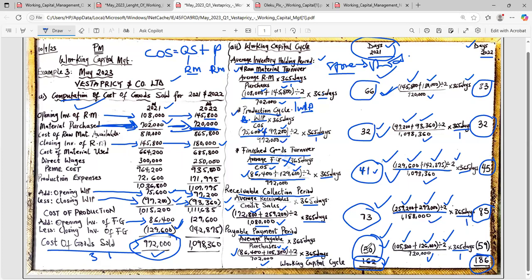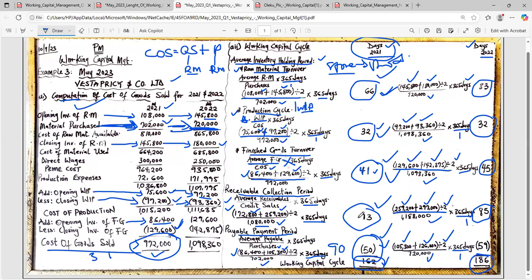Am I making sense now? So this 50 is negative, meaning that you are the one paying. So you will need more time for yourself to get that money to pay. That is why I say the one that is negative, increase it. Find a way to increase it. Talk to your creditor: can you collect money in the next 90 days? Please help us, this 50 days is too short for us. They say yes, it has increased to 90 days. So the higher, the better. While for this other one that is positive, the lower, the better.